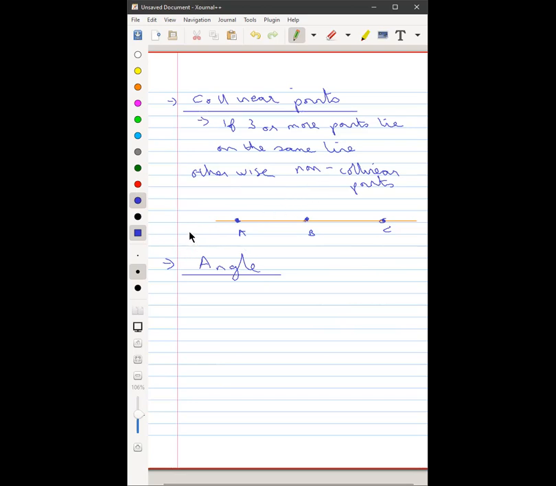A lot of theory before we get into more practicals regarding this. Okay, Dhruti, what is an angle?